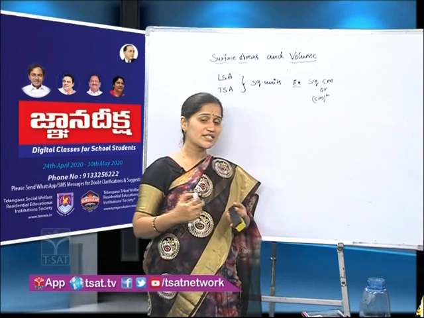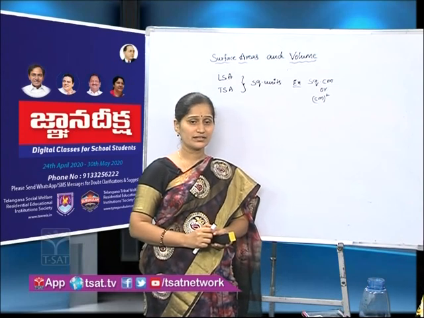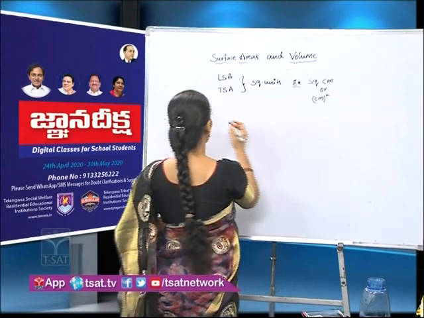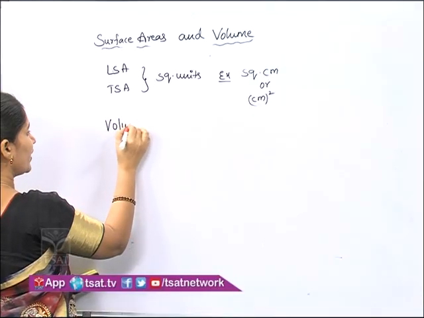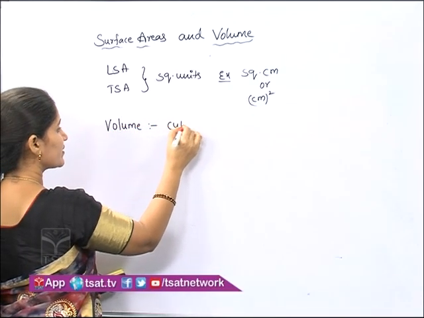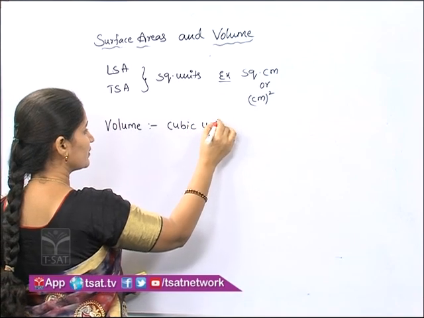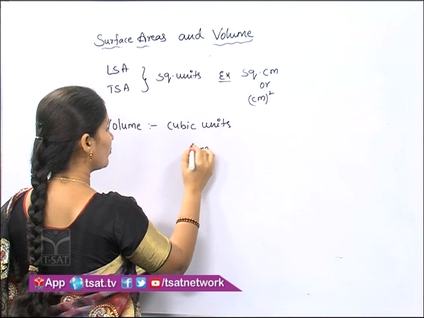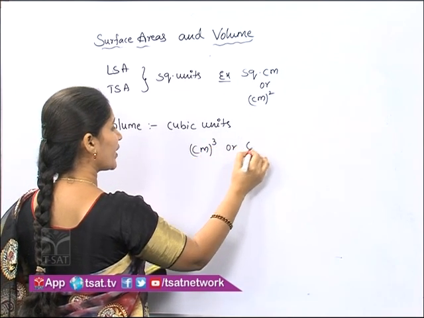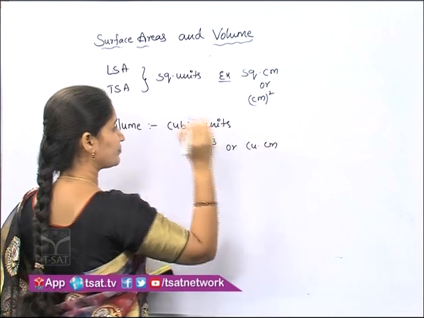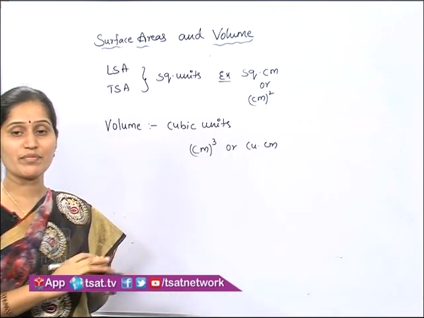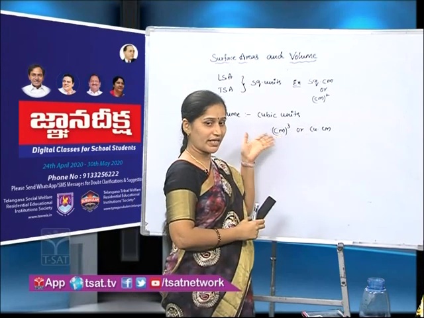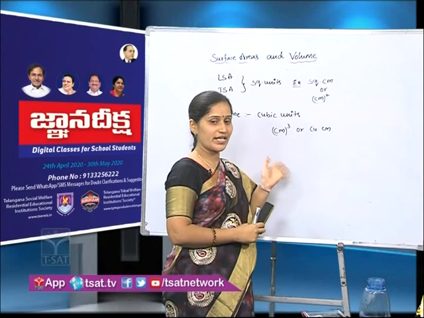But if it is not a liquid, if it is solid, then for volume we write cubic units. That means you can write centimeters cube or cubic centimeters. So for volume, what are the measurements we use? Cubic centimeters or centimeters cube, particularly if the dimensions are given in centimeters.